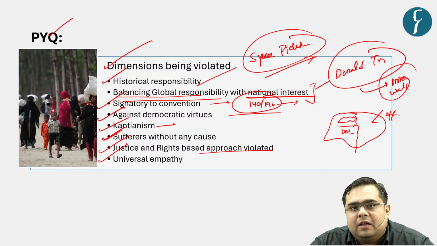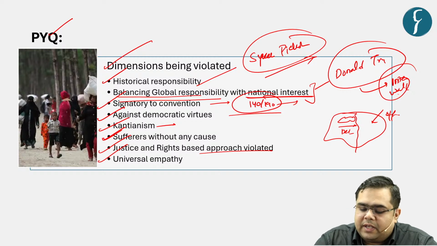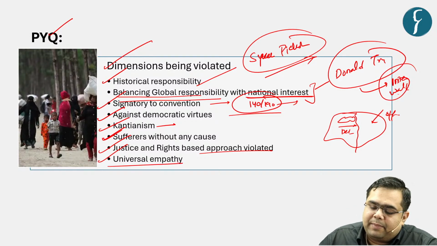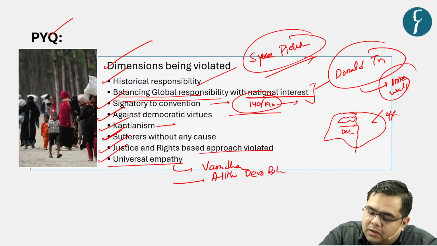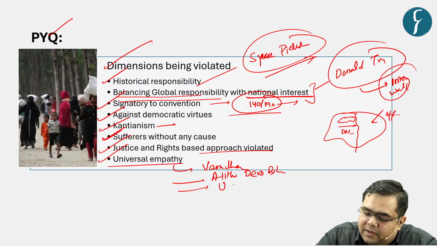And the last, with respect to our Indian values, is the value of universal empathy, Vasudhaiv Kutumbakam, Atithi Devo Bhava, and then the universalism of Dr. Rabindranath Tagore.